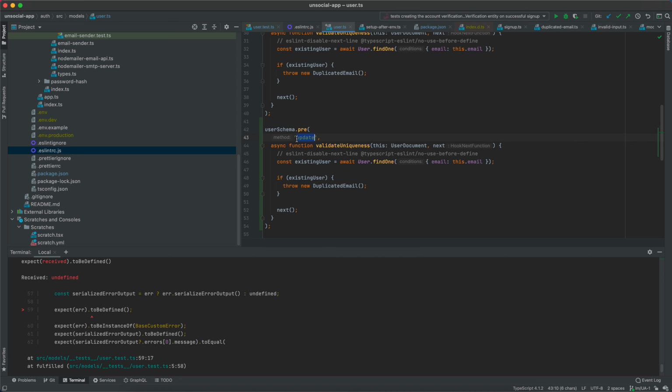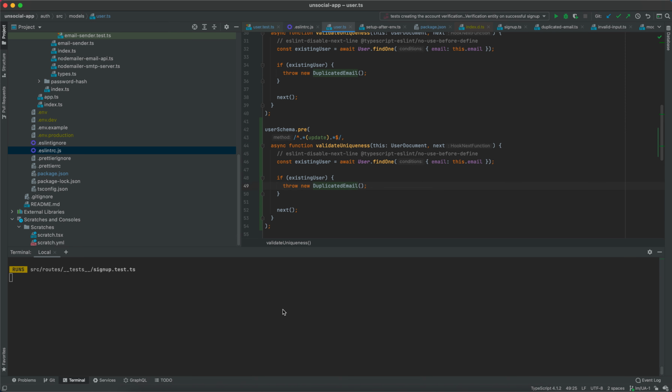So instead of passing a fixed name, I will pass a regular expression here, which is going to start with any character, it doesn't matter, and then it needs to match the update substring, and then continue with whatever character. So this is our first trial. I will save this, and I will already tell you that this is not going to work.